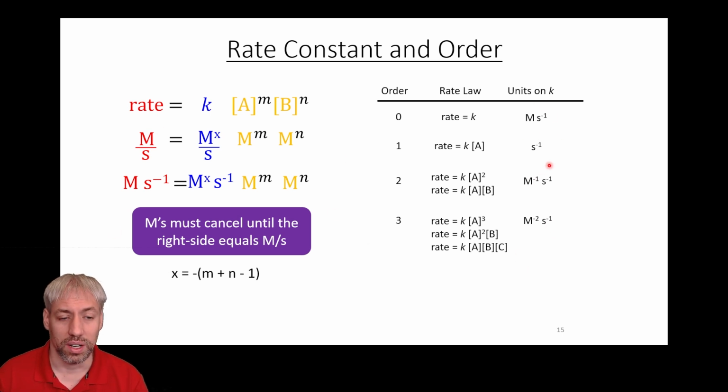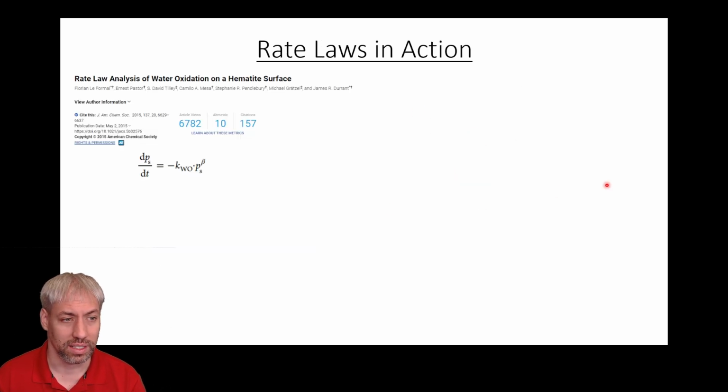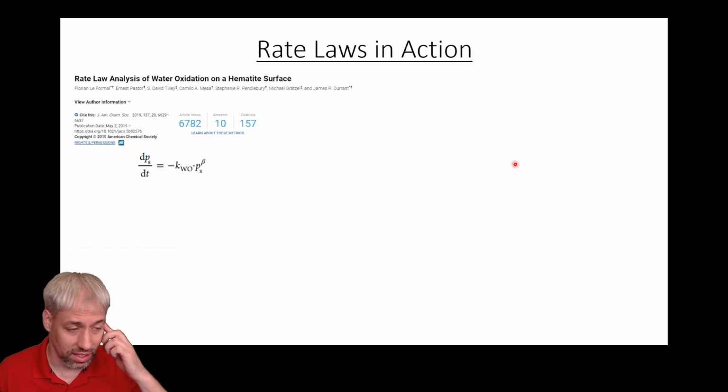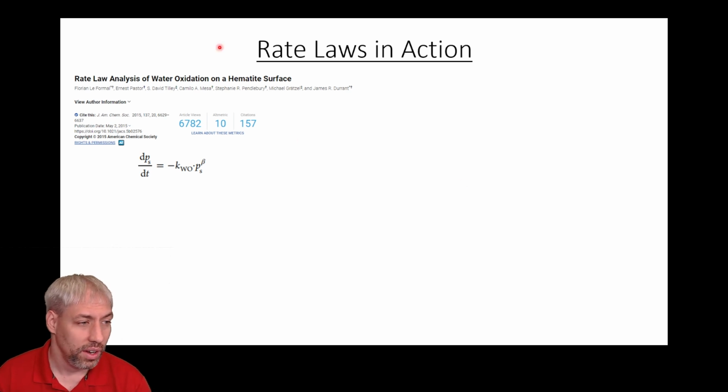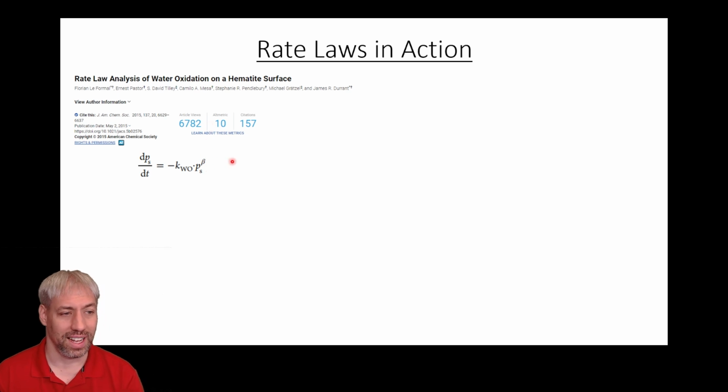You can also use the units to figure out what the order of the reaction is and potentially what the rate law is, depending on the number of reactants. And so this is not just an academic Gen Chem exercise. This is something that is used constantly in the literature. Here's a rate law analysis of water oxidation on hematite surfaces, trying to do catalysis on rust, essentially. And so here you can see a rate law. It looks slightly different, but it is literally the change of concentration, in this case pressure, over time, equal to negative K, which is the rate constant here of whatever species, times the pressure or concentration of something to an exponent beta in this case. And so this is a peer-reviewed publication describing it.